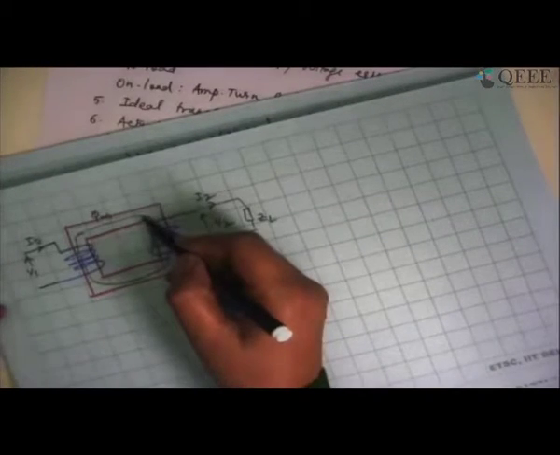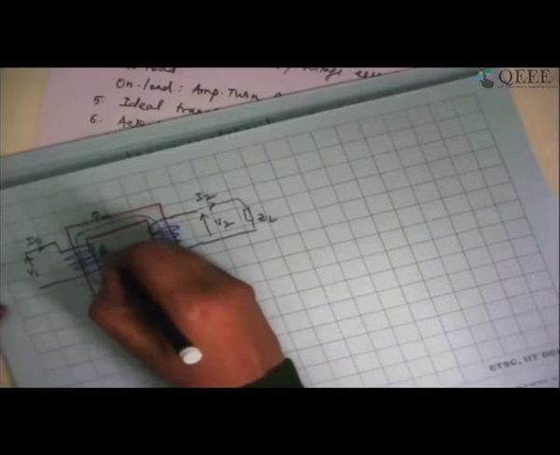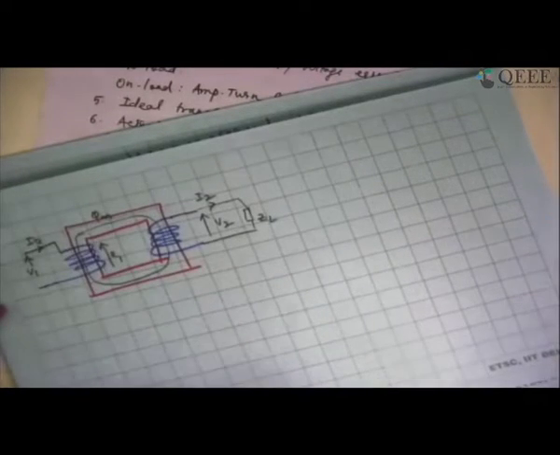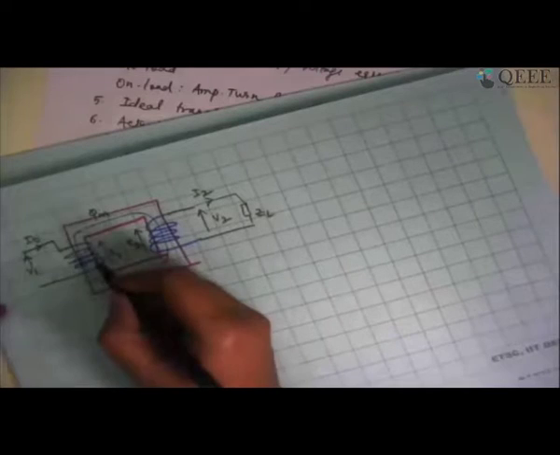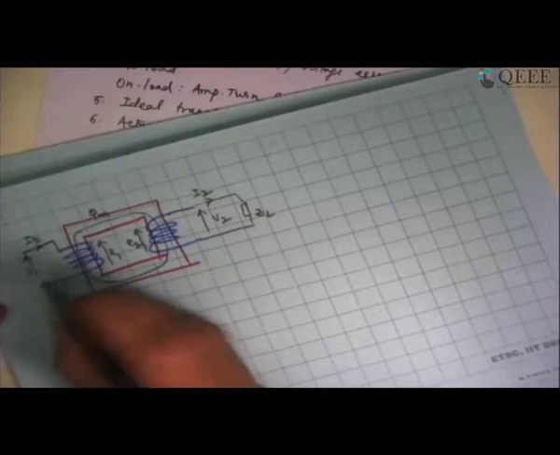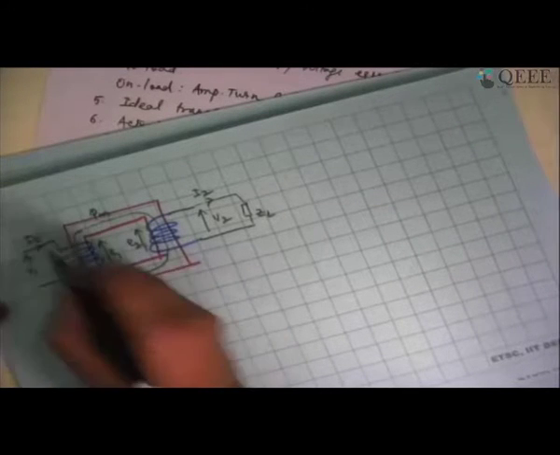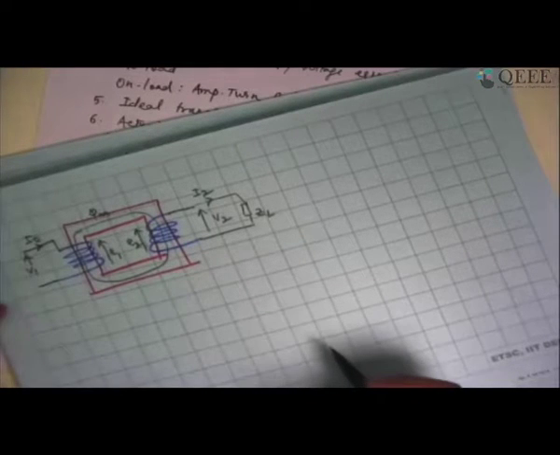If the flux is killed, immediately the induced EMF in the primary, E1, will collapse. So also will E2 collapse. Now, because V1 and E1 become extremely different, a huge current will be drawn by the transformer.